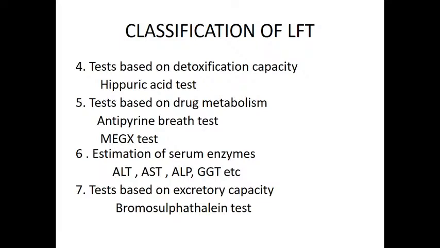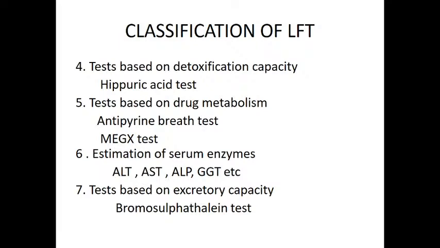Then coming to the next one, tests based on drug metabolism. A few drugs are metabolized completely in the liver, so the drug metabolic capacity can be assessed by these two tests: the antipyrine breath test, and the MEGX test. Then the next one is tests based on excretory capacity.